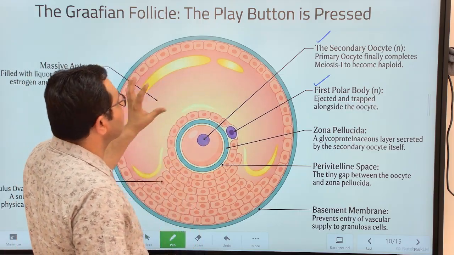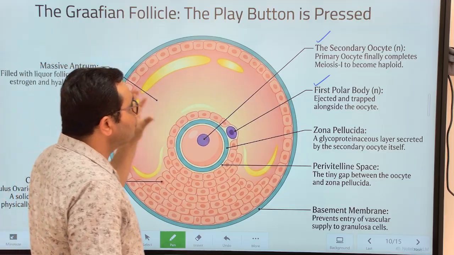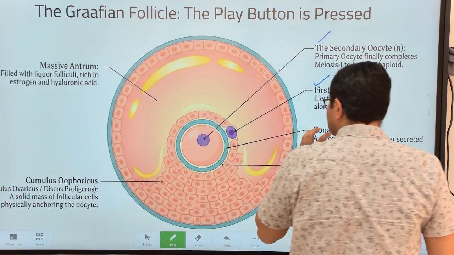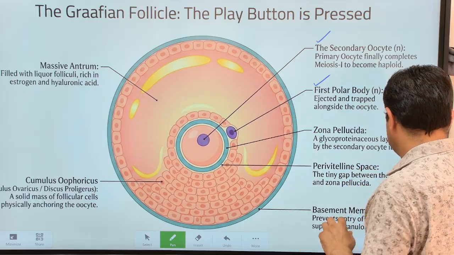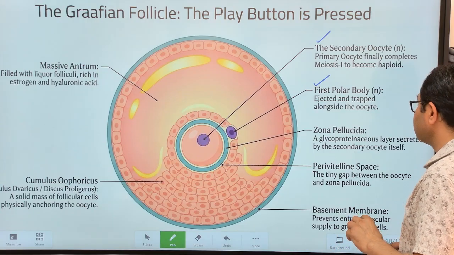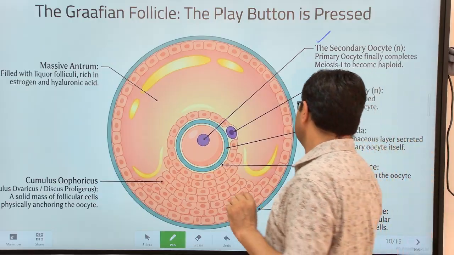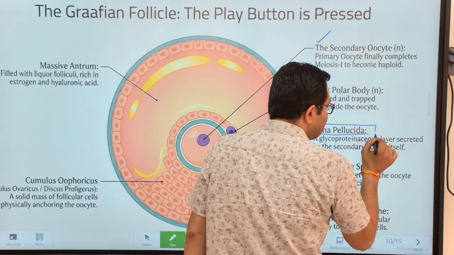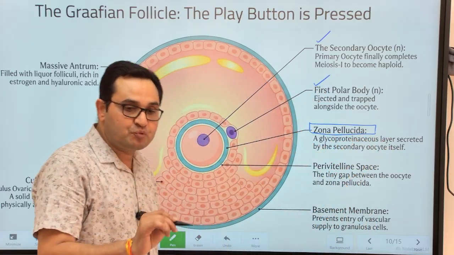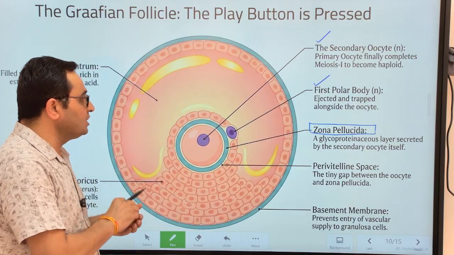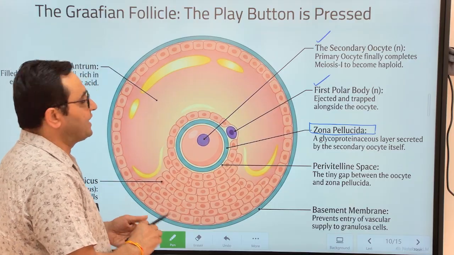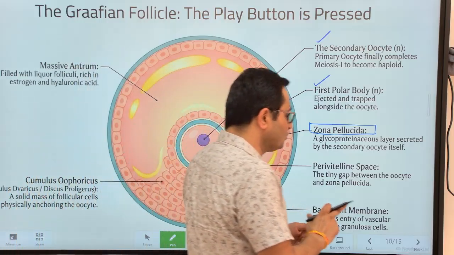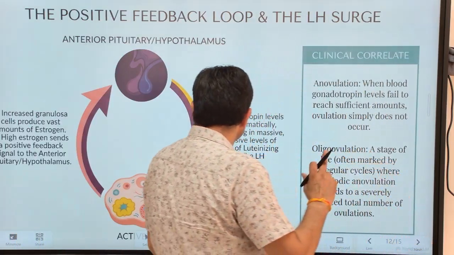This is a completely developed follicle, and this fully developed follicle is said to be the Graafian follicle. At this stage, you can see one more structure, the zona pellucida. The zona pellucida is a non-cellular, non-living glycoproteinaceous layer produced by the secondary oocyte, but only after formation of the Graafian follicle.